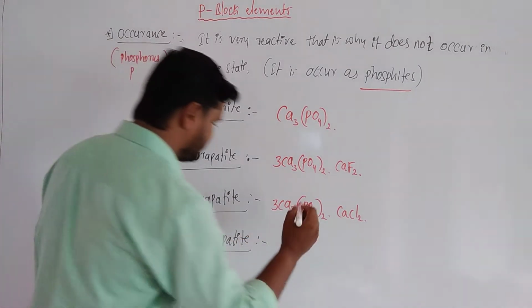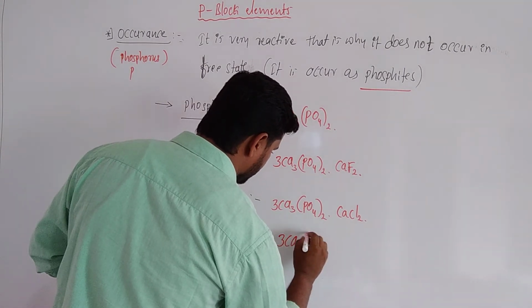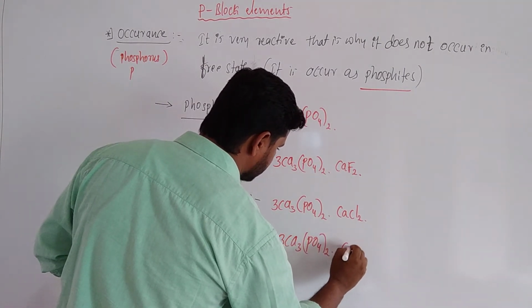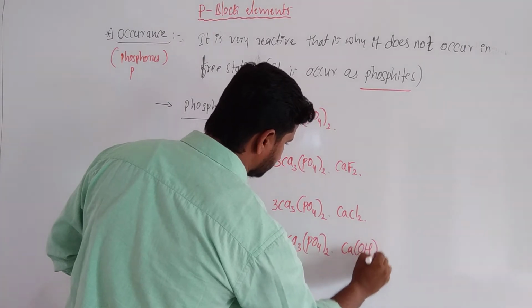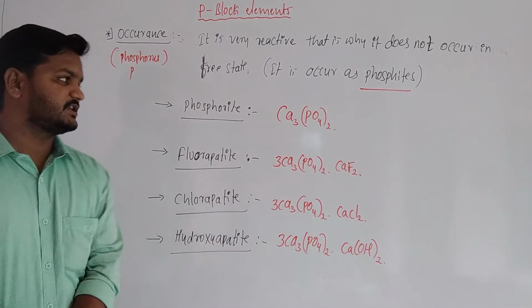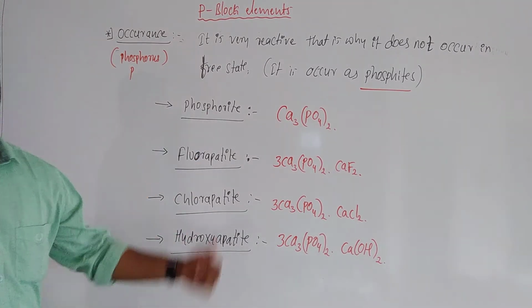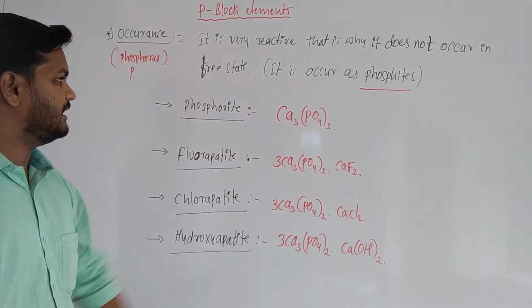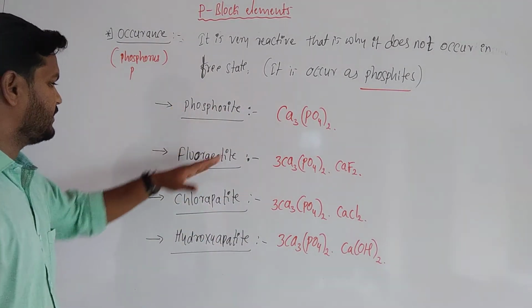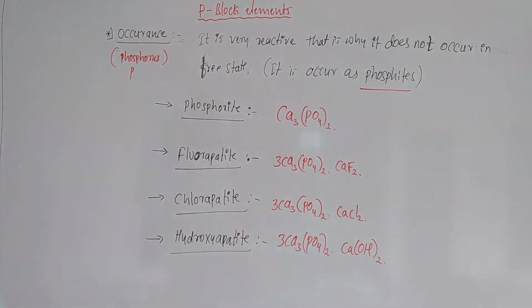Its formula is 3Ca3(PO4)2·Ca(OH)2. Phosphorus is also present in the bones. This is about the occurrence of phosphorus. So write down all these formulas for phosphorite, fluorapatite, chlorapatite and hydroxyapatite.